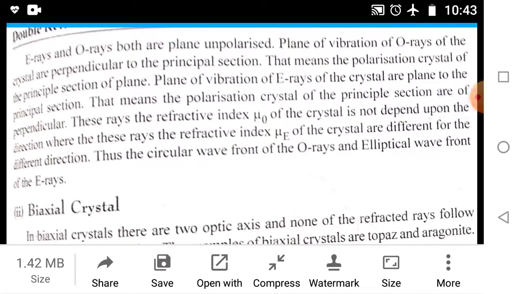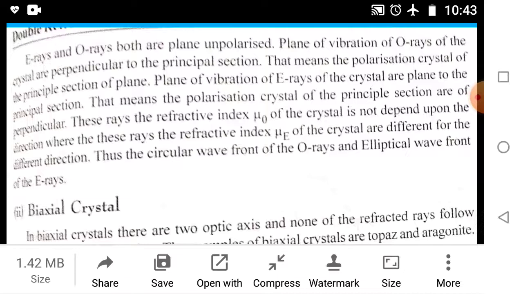The E ray and O ray are both plane polarized. The plane of vibration of the O rays in the crystal is perpendicular to the principal section, while the plane of vibration of the E rays in the crystal is parallel to the principal section.